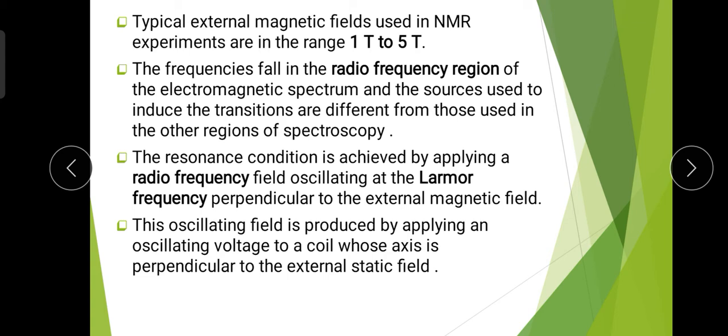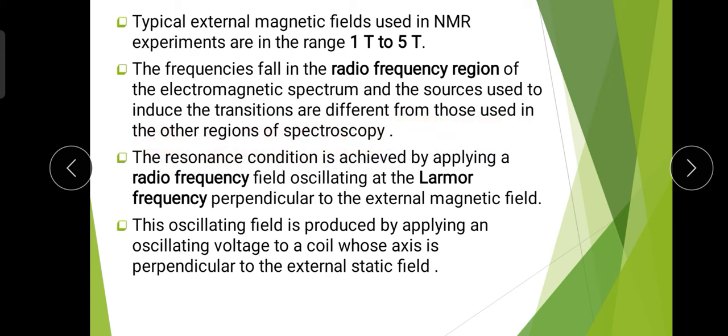In NMR spectroscopy, we provide the external magnetic field with the help of electromagnets, and the electromagnet provides a static strong magnetic field in the order of 1 Tesla to 5 Tesla. The frequencies fall in the radio frequency region of the electromagnetic spectrum, and the sources used to induce the transitions are different from those used in other regions of spectroscopy.